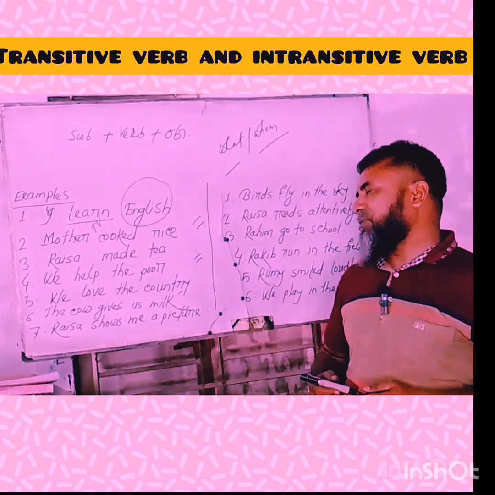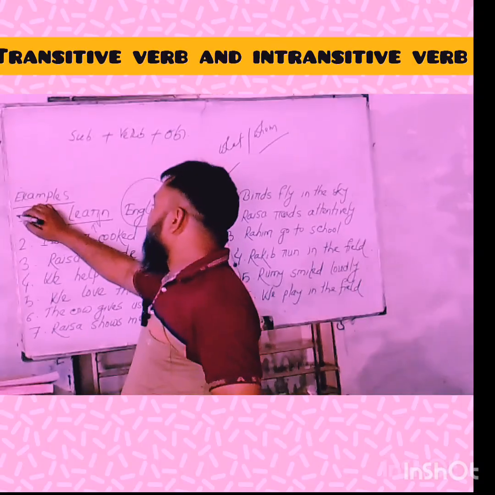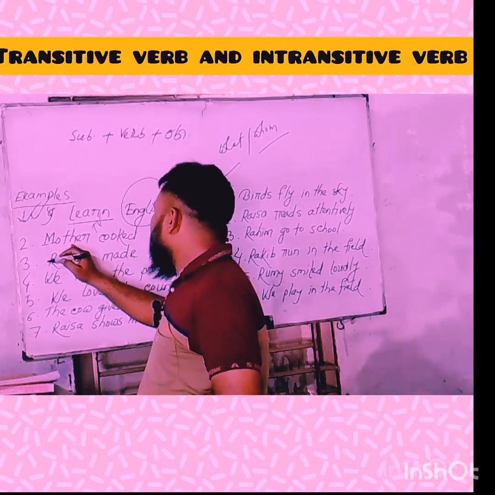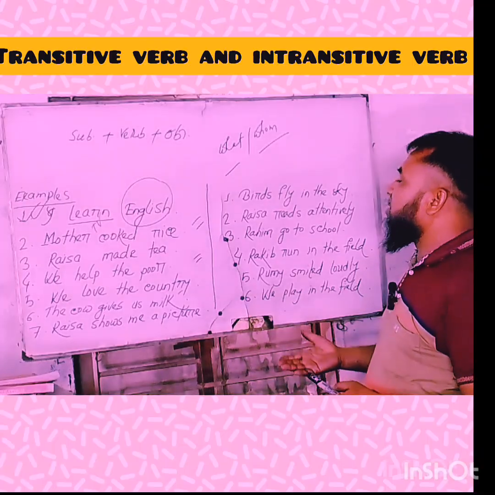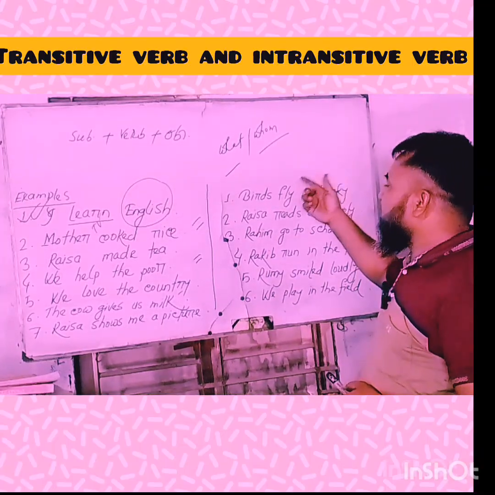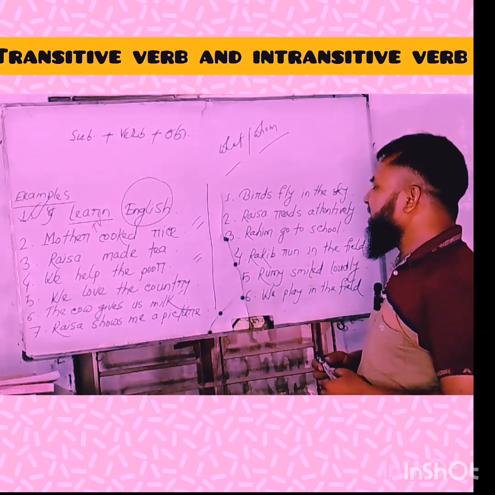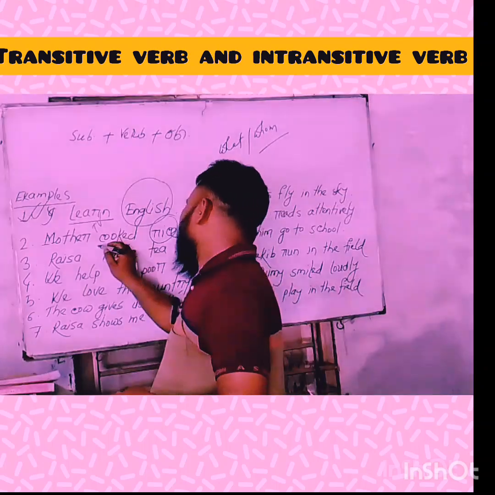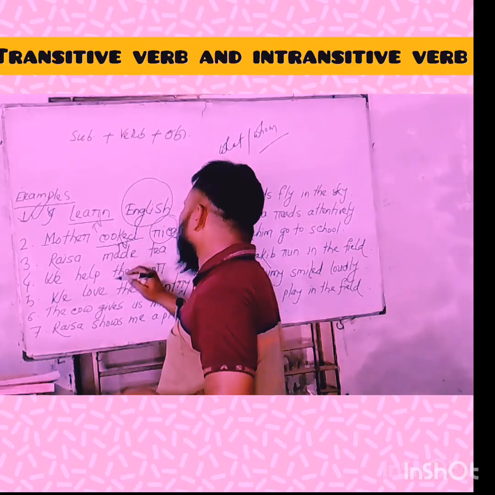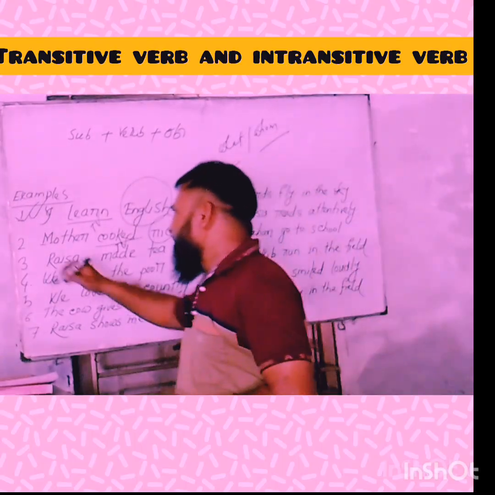Next example: Mother cooked rice. If we ask the verb cooked, what did mother cook? The answer is rice. So cooked here is a transitive verb.